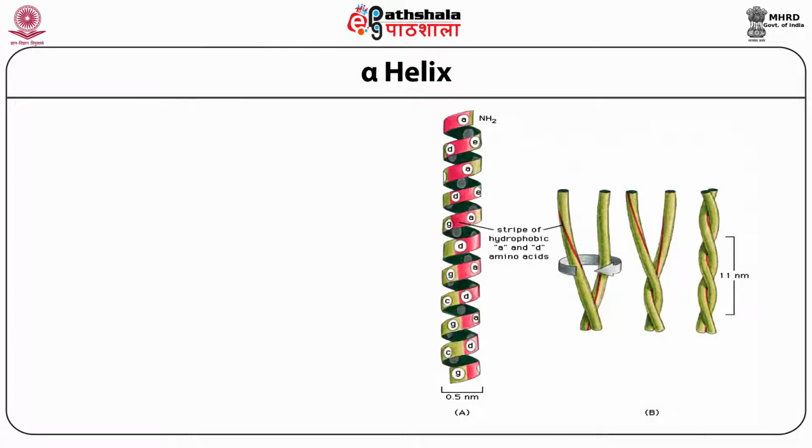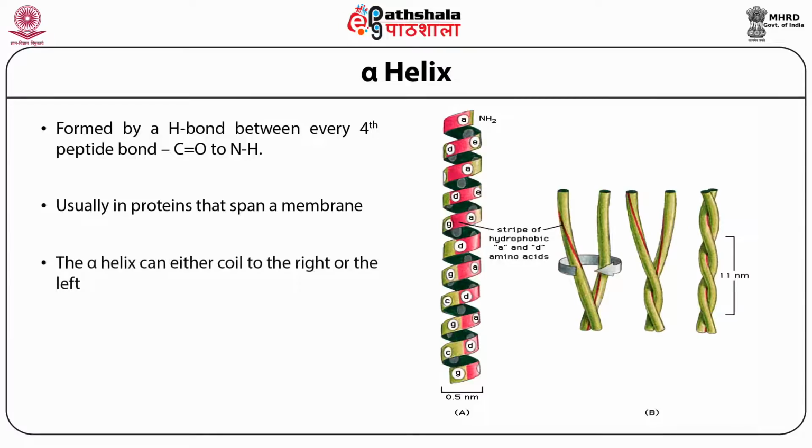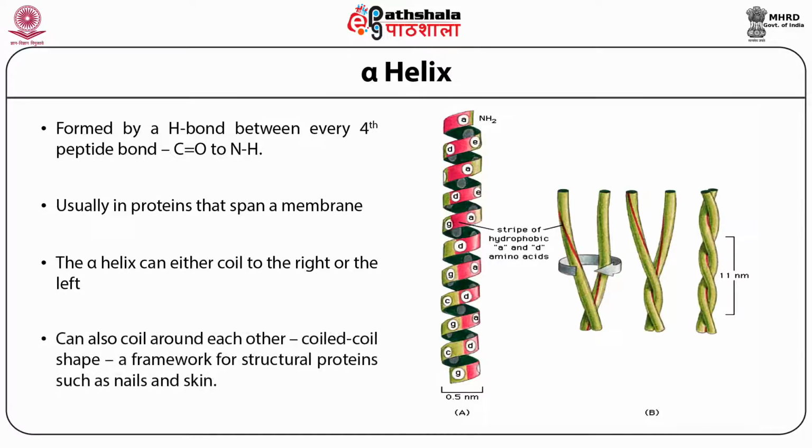The alpha helix is formed by a hydrogen bond between every fourth peptide bond of CONH. Every fourth unit bonding makes a spiral or helical shape, which is usually found in proteins that span a membrane. The alpha helix can coil to the right or to the left, and can also coil around each other. The coiled coil shape is a framework for structural proteins such as nails and skin.